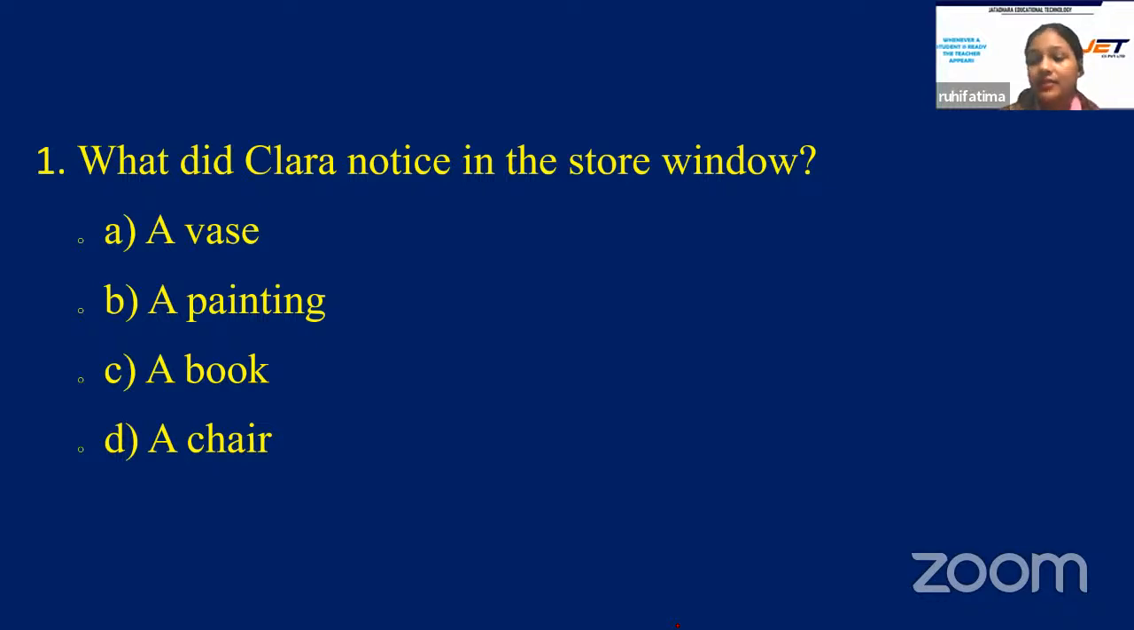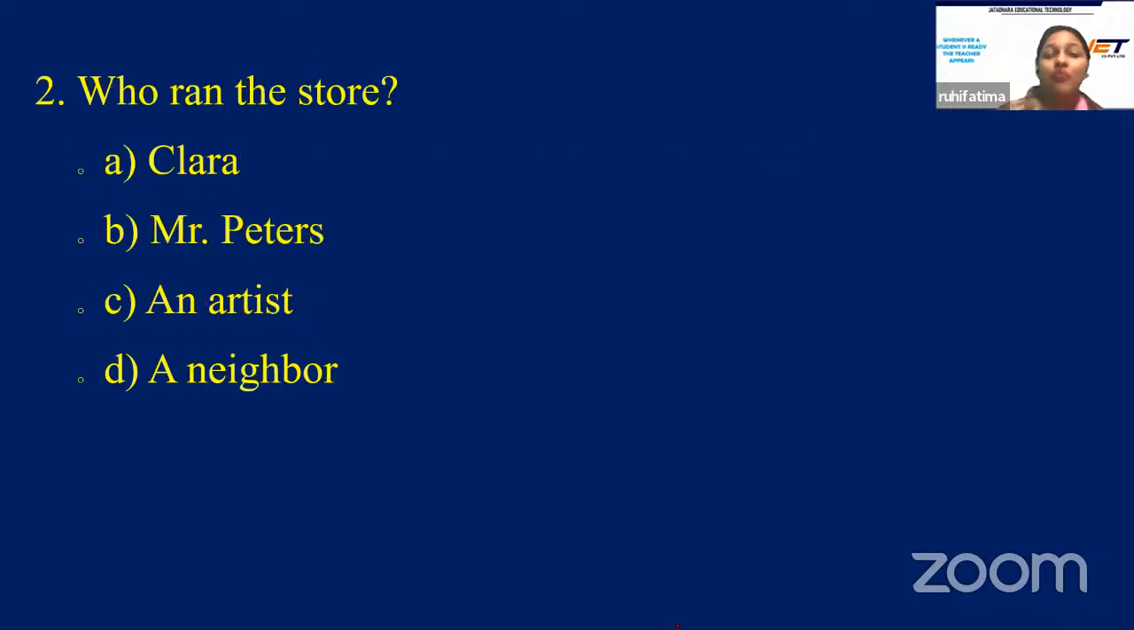All right, I can see you all have answered. That is option A. Very well, students. A is the correct answer. Next question. Who ran the store? And your options are A, Clara, B, Mr. Peters, C, an artist, or is it D, a neighbor?